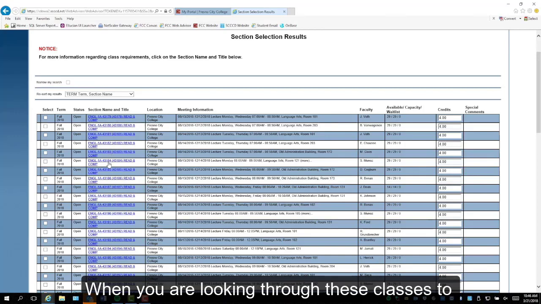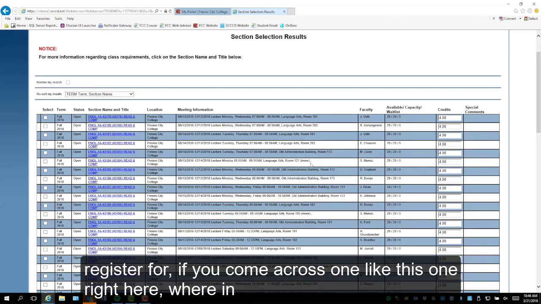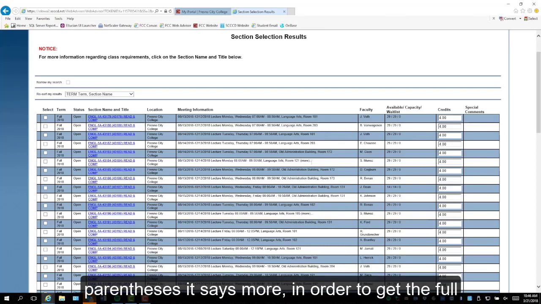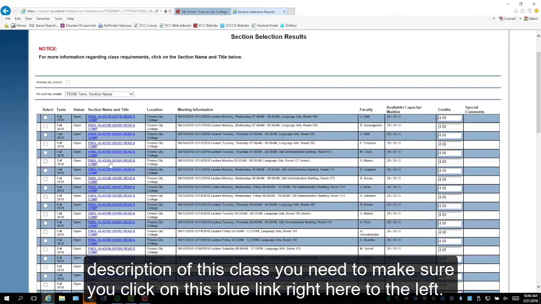When you're looking through these classes to register for, if you come across one like this one right here, where in parentheses it says "more," in order to get the full description of this class, you need to make sure you click on this blue link right here to the left.